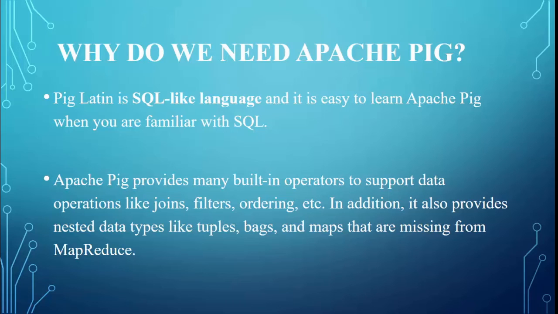Apache Pig provides many built-in operators to support data operations like joins, filters, ordering, etc. In addition, it also provides nested data types like tuples, bags, and maps that are missing from MapReduce. When we are dealing with MapReduce, it doesn't provide you those complex data types which are very useful for processing the data, and that is what we get in Apache Pig. So that is one of the added advantages over MapReduce.